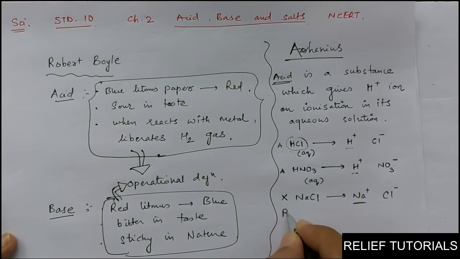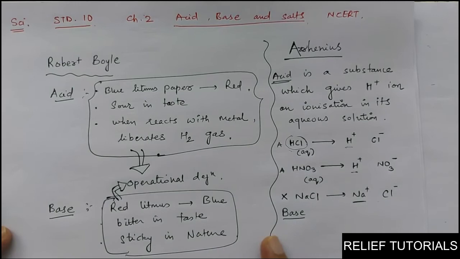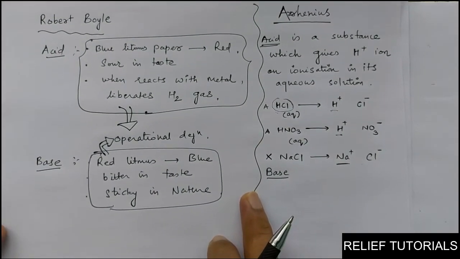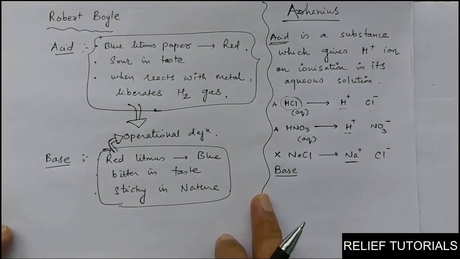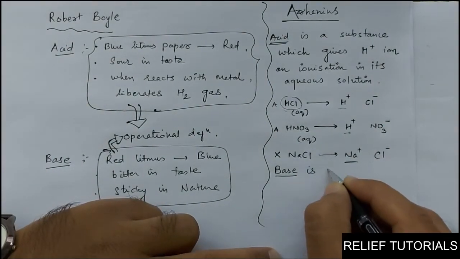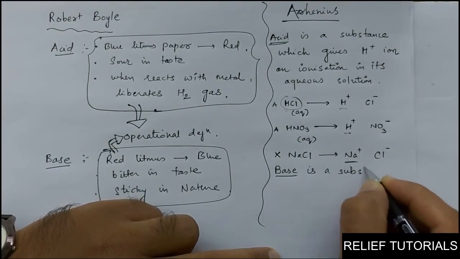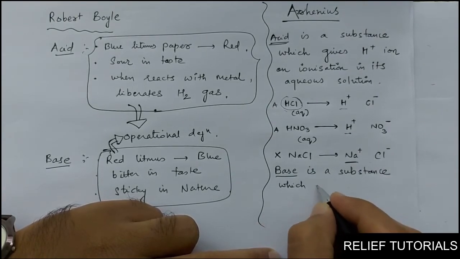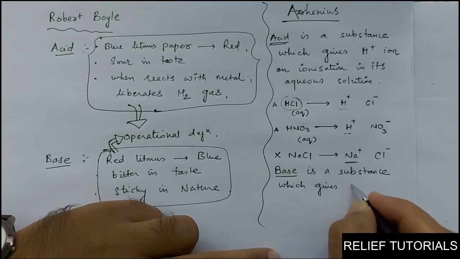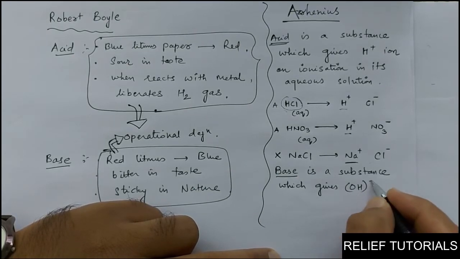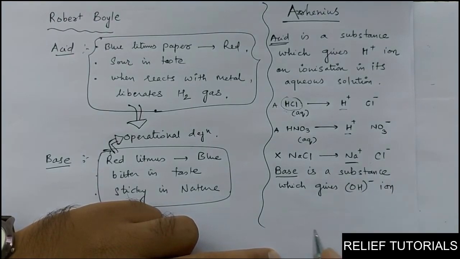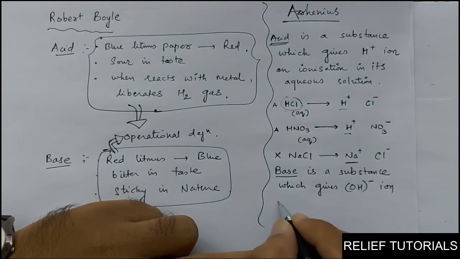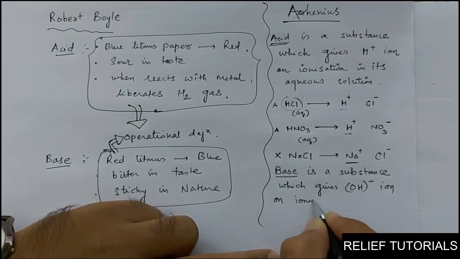What are bases? We will see more examples on this, but let me give you the definition first of base. What is base? According to Arrhenius, base is a substance which gives OH- ion, hydroxide ion, on ionization.